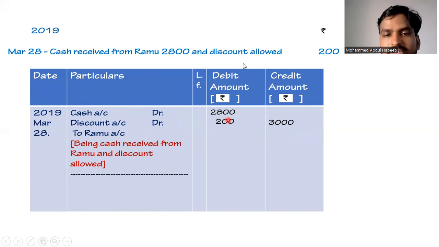How much discount we are allowing? 200 rupees. So it is a loss to the business. So it will be debited as discount account debit 200. To Ramu account, it is 3000 rupees. So the general entry will be cash account debit 2800, discount account debit 200, to Ramu account, here we need to write it as 3000 rupees, and the narration will be being cash received from Ramu and discount allowed.